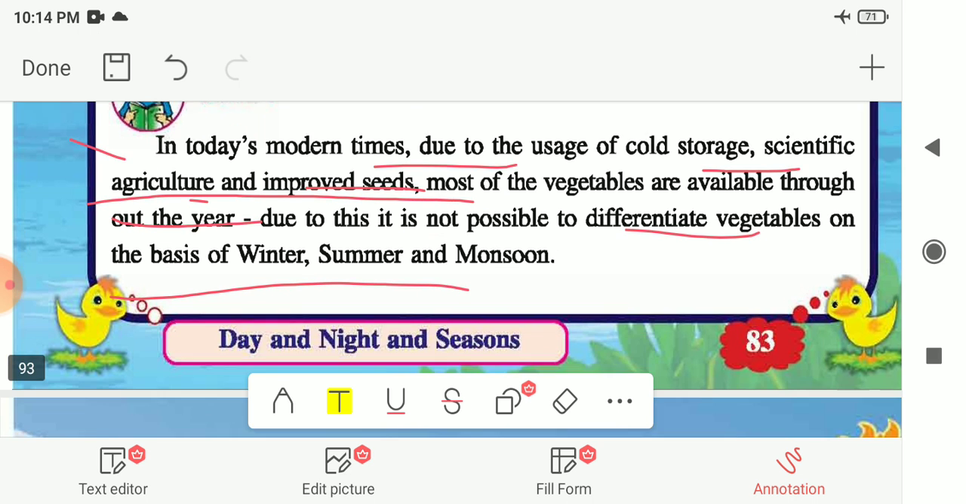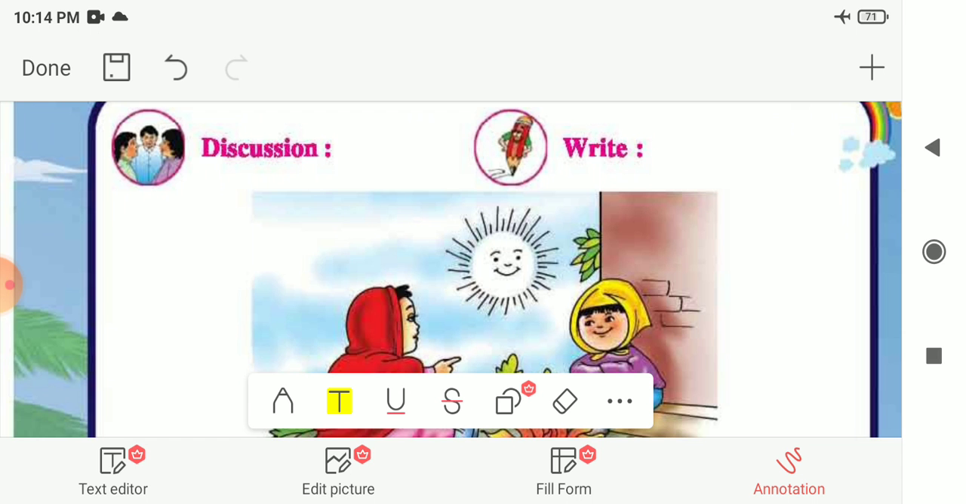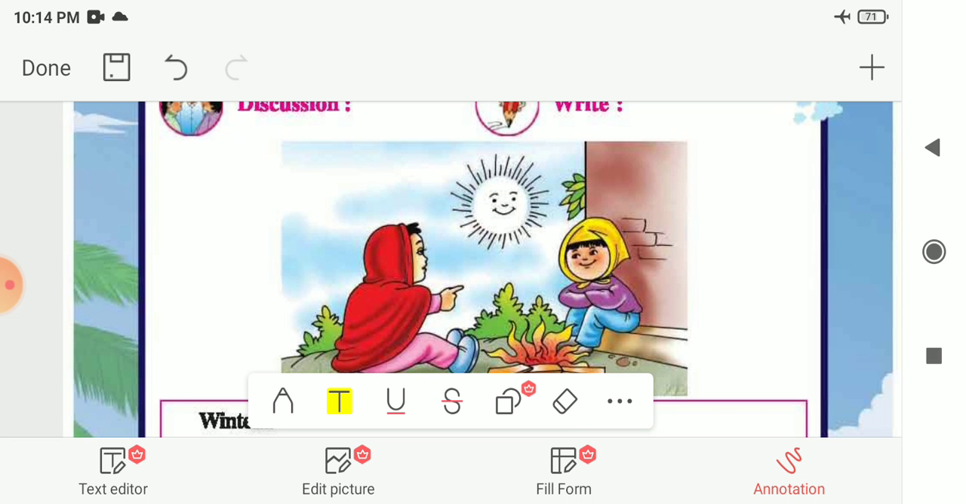So now let us see the different seasons of our country. Here the next part of the discussion is given to you. Here one picture is given. You have to observe this picture, and then you have to write two to three lines about this picture and what season it is.